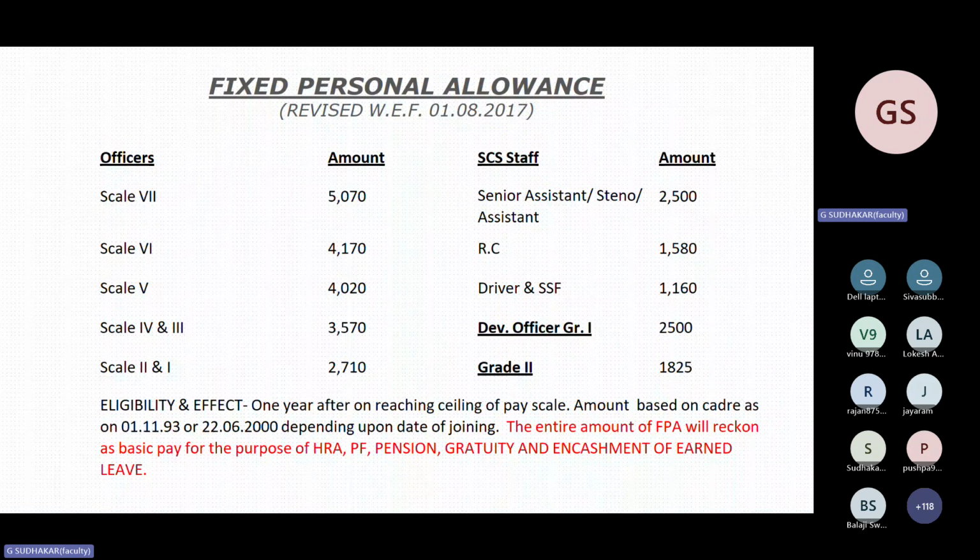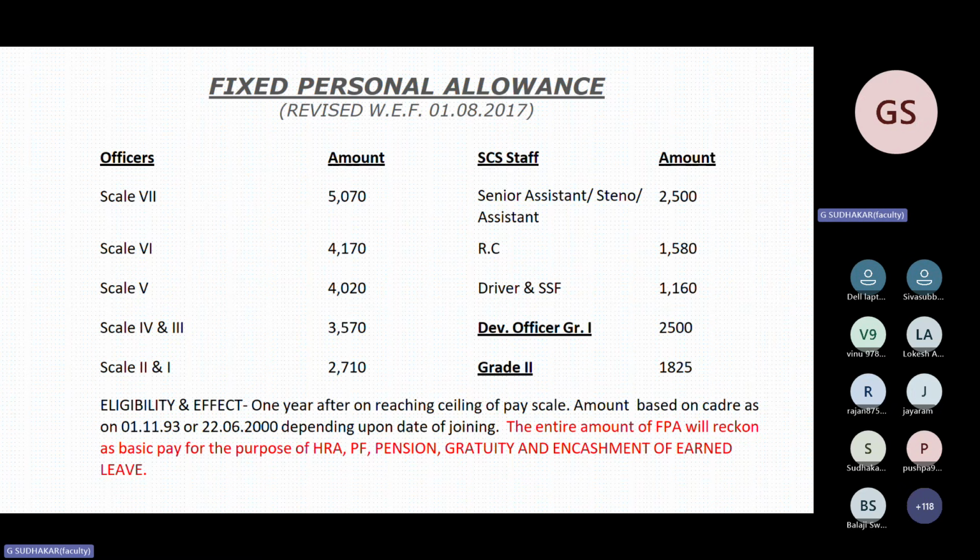I reached the ceiling in scale 2 in the year 2008. Only in 2008, after reaching my ceiling in the particular scale, I was released FPA particular to this stenographer cadre. Since I was a stenographer on 1/11/93, I have received 2,500 rupees FPA allowance.